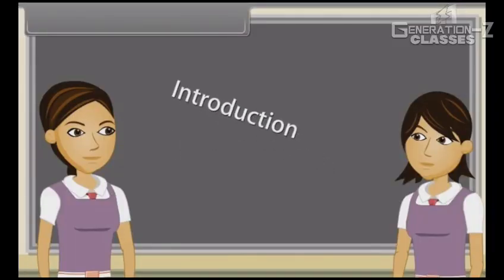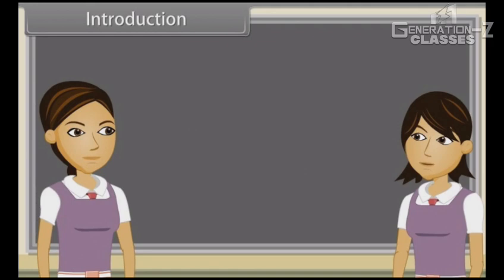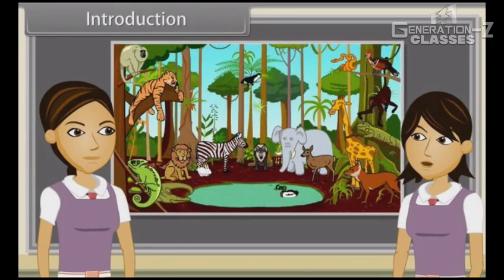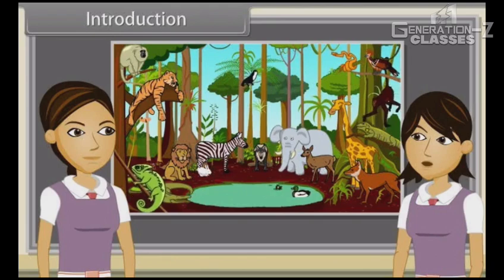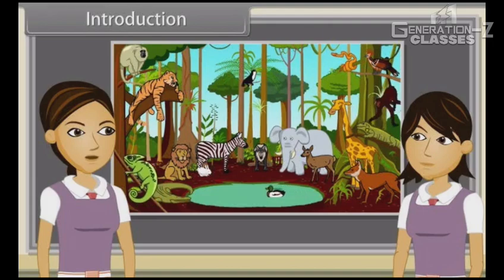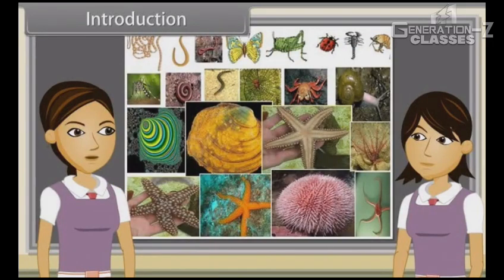Introduction. Sharmila, in our last discussion we studied the definition of animals, types of animals, characteristics of the animal kingdom, various levels of organization, body symmetry, diploblastic and triploblastic organization, coelom, segmentation, notochord, division of animal kingdom, characteristics of invertebrates, and characters of Porifera, Coelenterata and Ctenophora. Yes, now we are going to discuss characteristics of Platyhelminthes, Aschelminthes, Annelida, Arthropoda, Mollusca and Echinodermata.